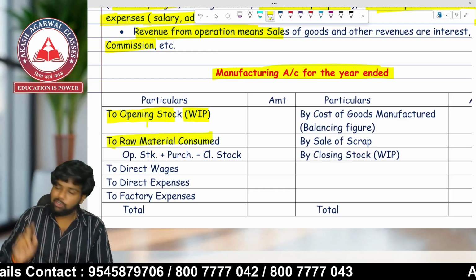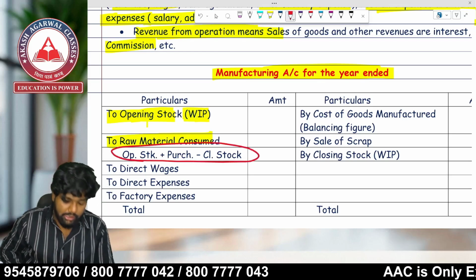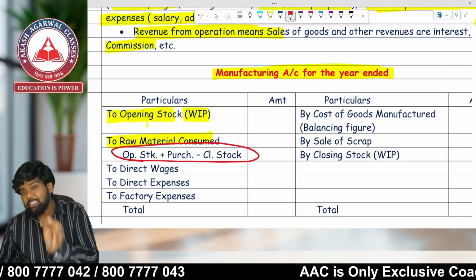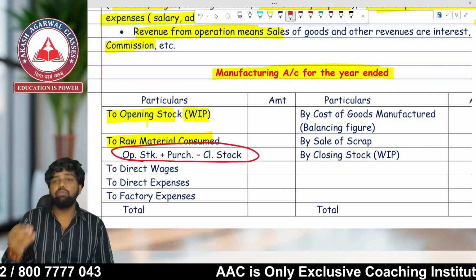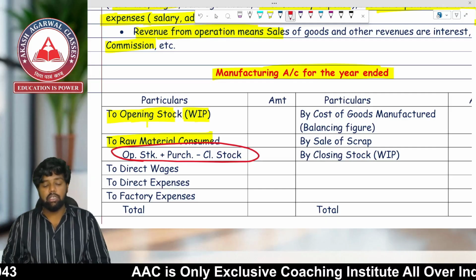Raw material consumed, a very important point which you must not miss: opening stock plus purchase minus closing stock. It is the formula of consumption. To find out consumption, what formula can we use? Opening stock plus purchase minus closing stock.